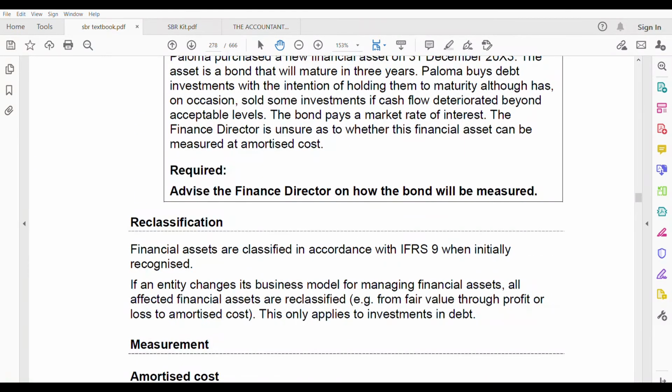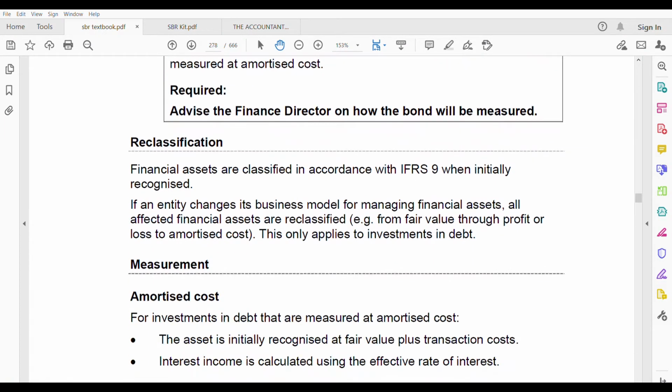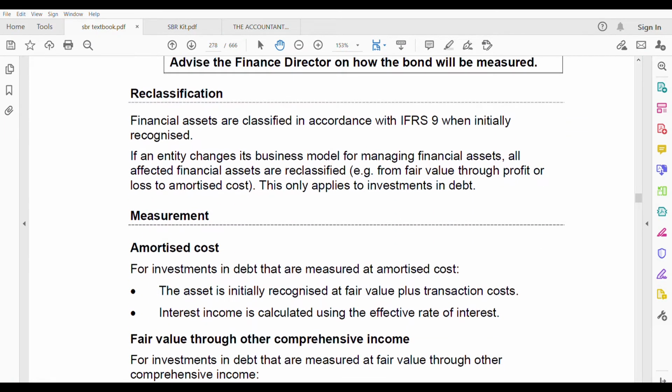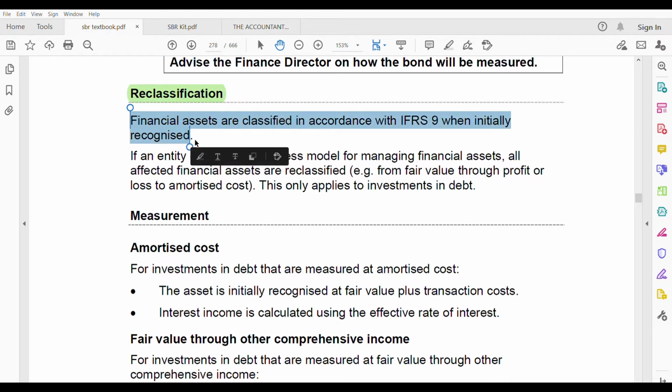Test your understanding will be done at the end after I finish the debt instrument. Reclassification. A very important area is reclassification. You sometimes need to reclassify. Why? Okay, so financial assets. Before reclassifying, financial assets are classified in accordance with IFRS 9 when initially recognized.